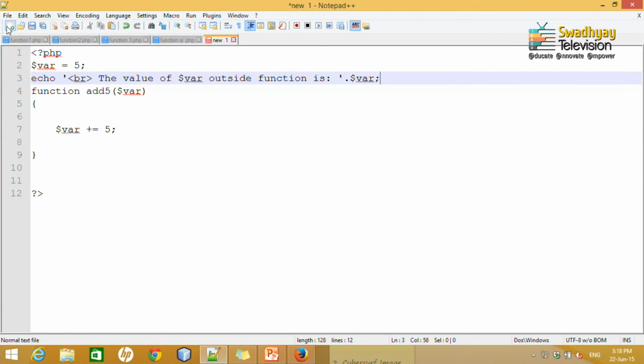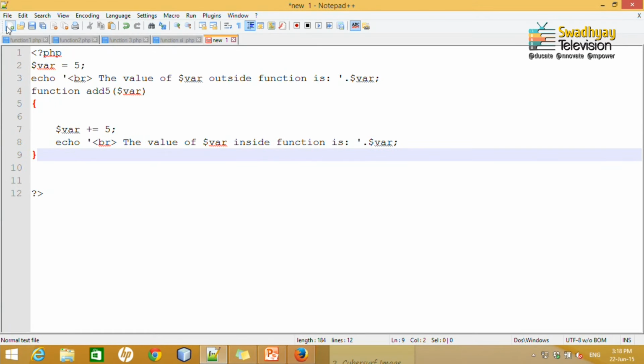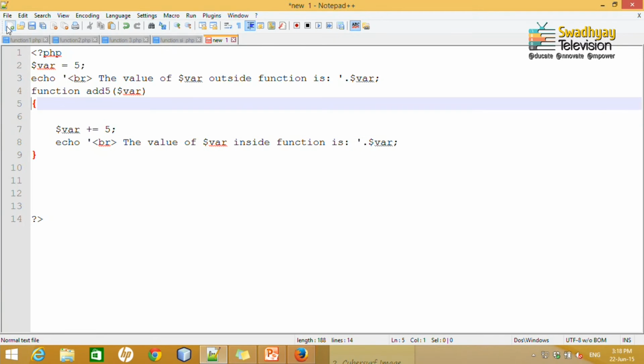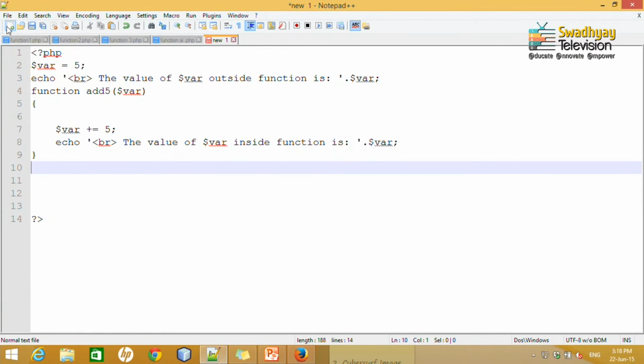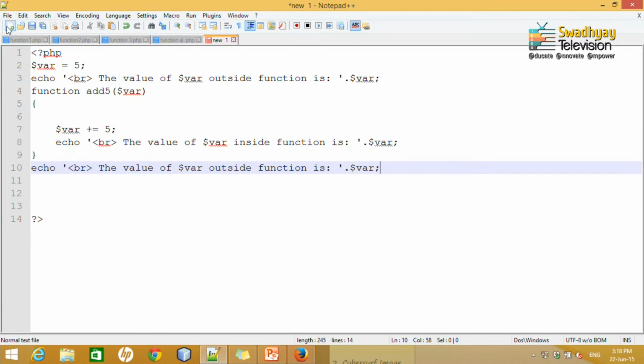Now, I can write the value of the variable inside function is $var, and let me just type an echo statement, outside function is $var.